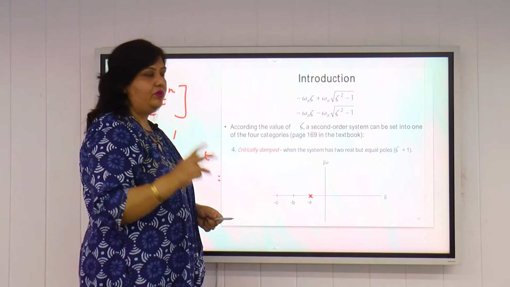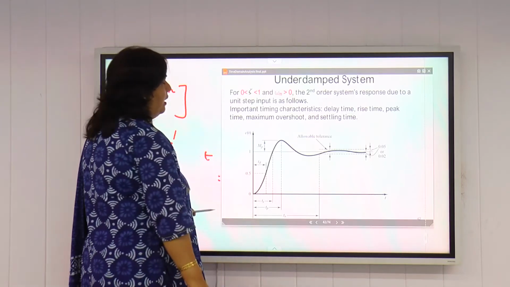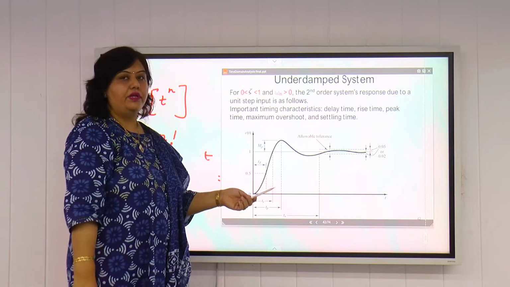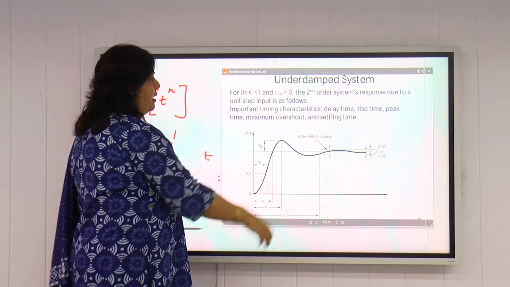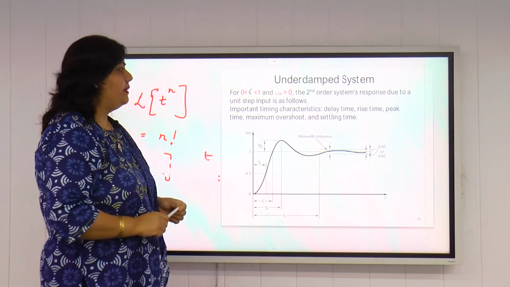At minus a, we will have two poles, they are equal. This is the case for zeta equal to 1. Now for the underdamped case, if we plot C(t) versus t for a unit step input, the response will look like this. For this response, we will now explain certain timing characteristics.